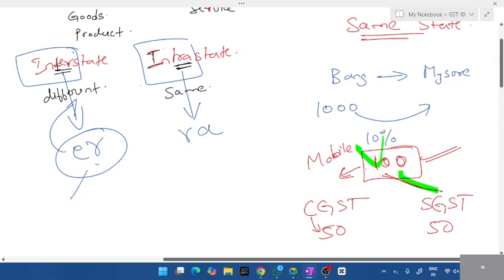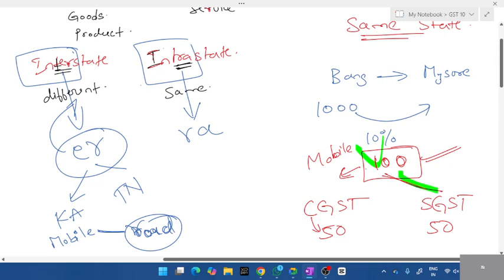Okay. When it comes to interstate, for example, this same example, Karnataka and Tamil Nadu, mobile is being transported. How does it get transported? Through bus, lorry, or something like that. Okay, let us take some transportation by road. So there, Karnataka would say, just because you traveled on our road, you have to pay taxes. And this product will go to Tamil Nadu.